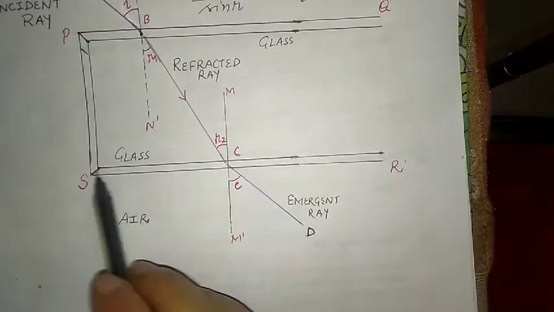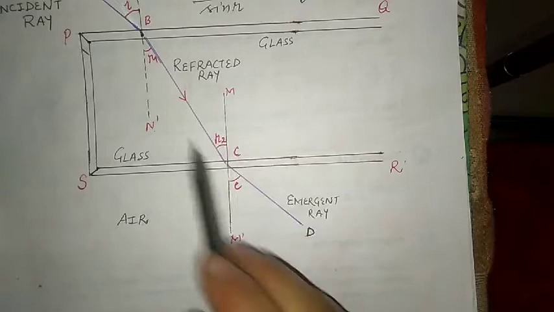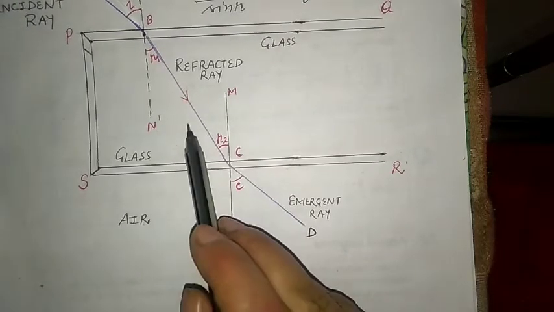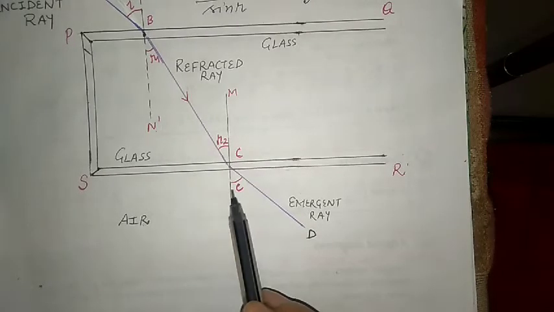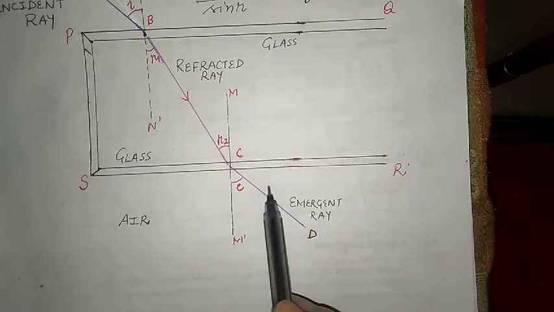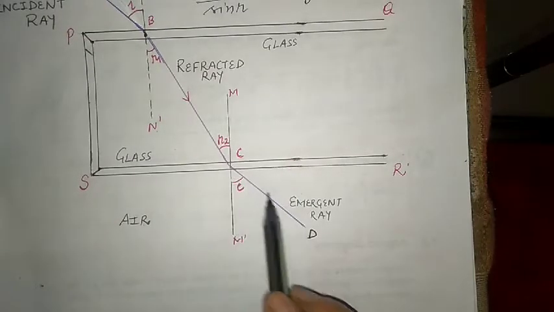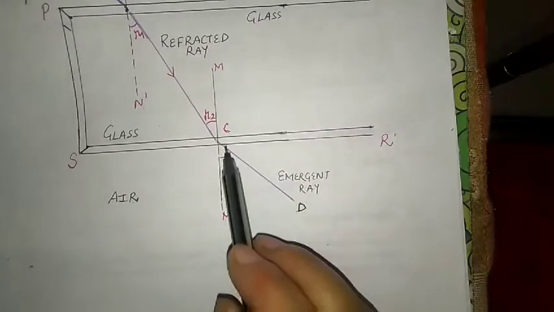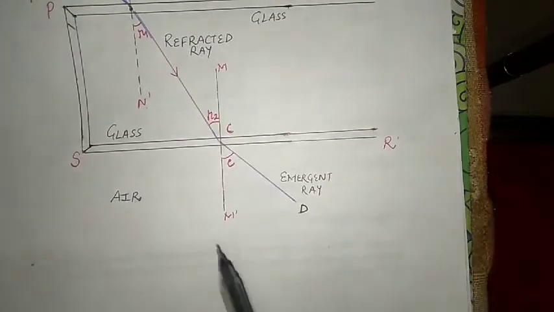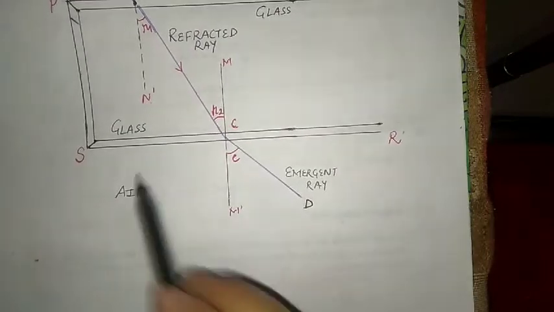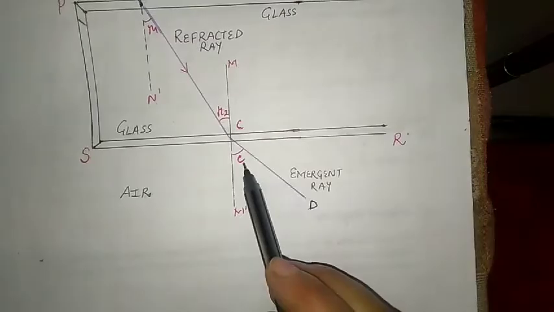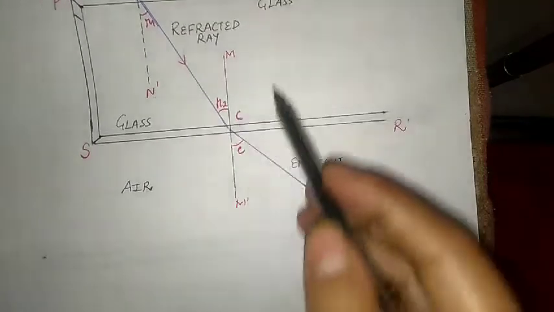Now the second refraction occurs at point C on the face SR, where the ray goes from glass to air. It is moving from a denser to a rare medium, therefore it bends away from the normal and emerges along CD. For the second refraction, the angle of incidence is R2, and this is the angle of emergence, because the ray is coming out.